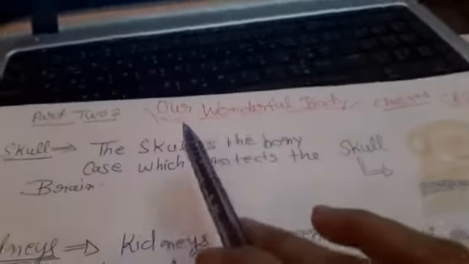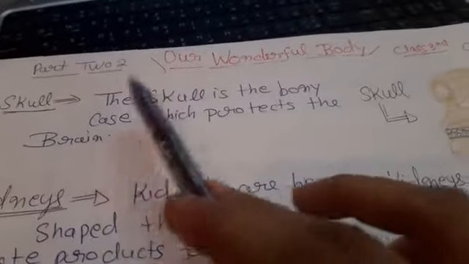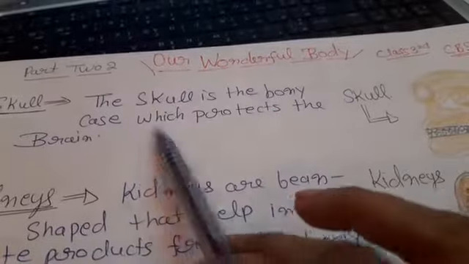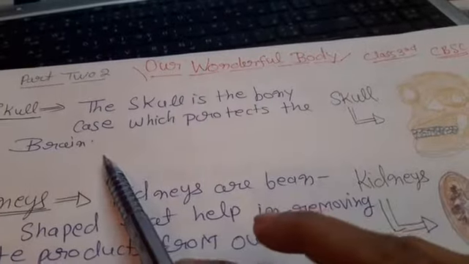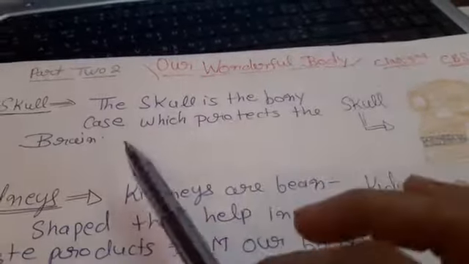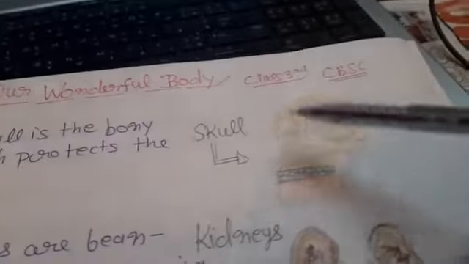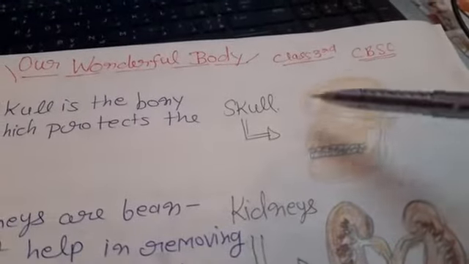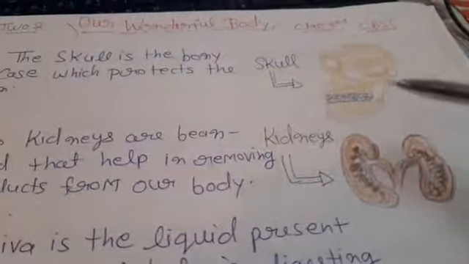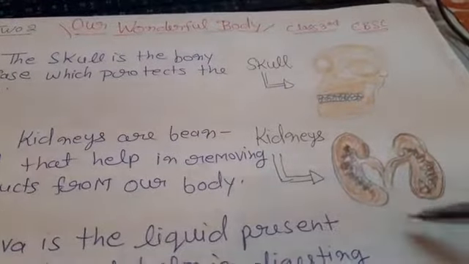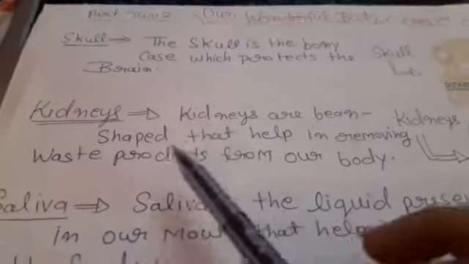So let's revise. Skull: the skull is the bony case which protects the brain. This is a skull, and you can easily draw it in your notebook. And this is a kidney. Kidneys are bean shaped and help in removing waste from our body. This is the main function.